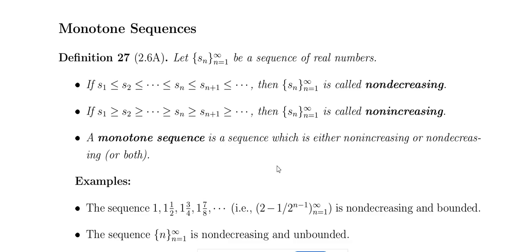Today we are going to see the monotonic sequence, a continuation of what we saw yesterday. Monotonic sequence means either an increasing or decreasing sequence. A monotonic sequence is either non-increasing or non-decreasing or both. That is called the